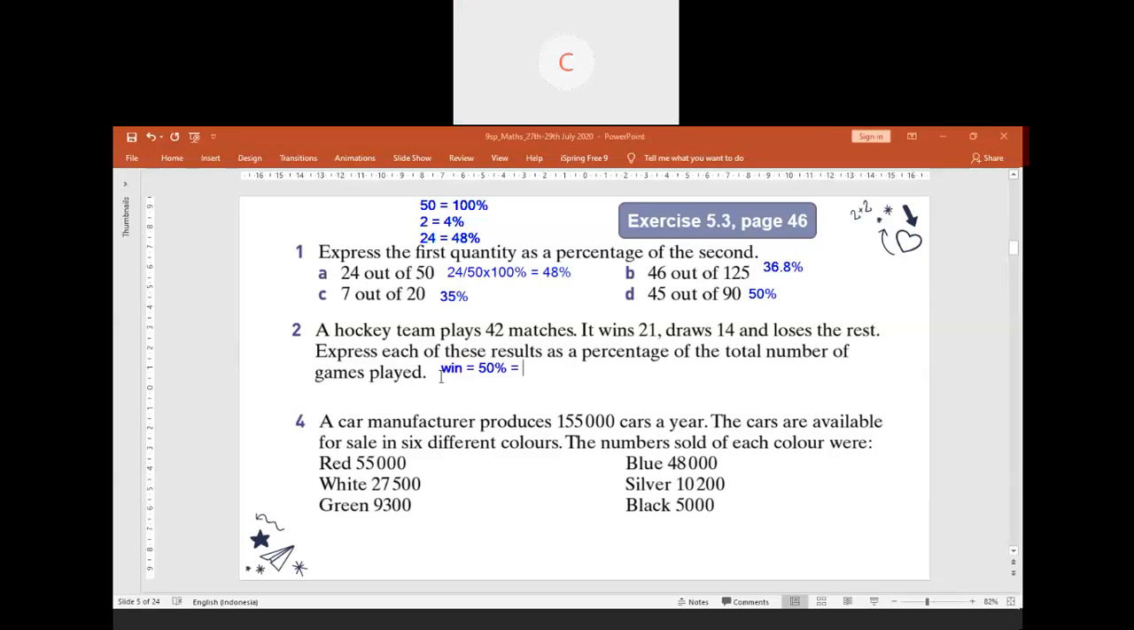21 out of 42 times 100. Okay, 21 out of 42 multiplied by 100, because there are 42 games, so we have to divide by the total games that they play. So 21 out of 42 multiplied by 100%. We will get 50% for winning the game. If draws, how many percent will it be? 33.3. You sure? 33.3.